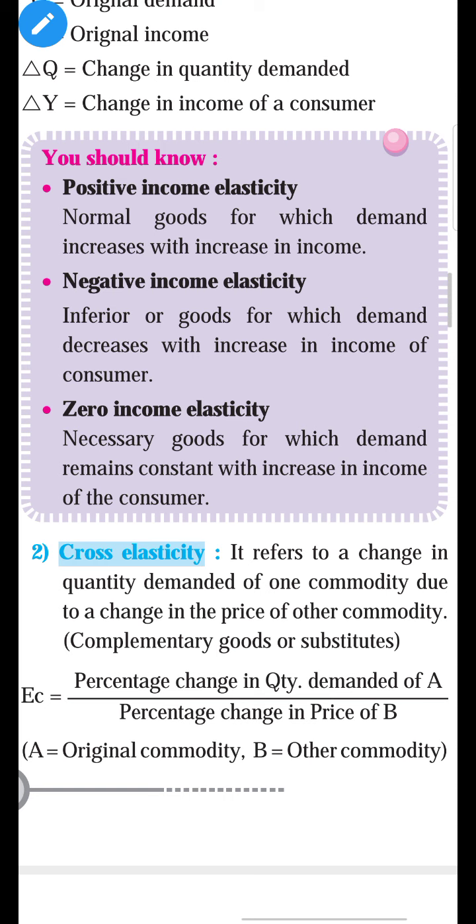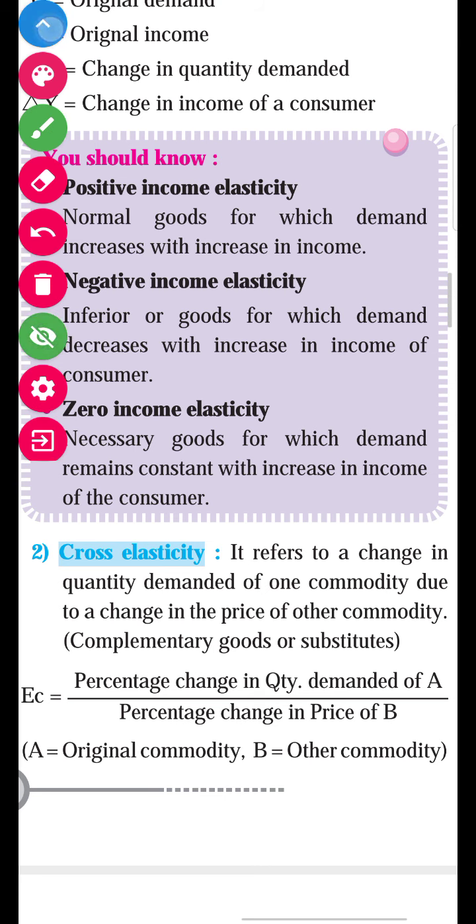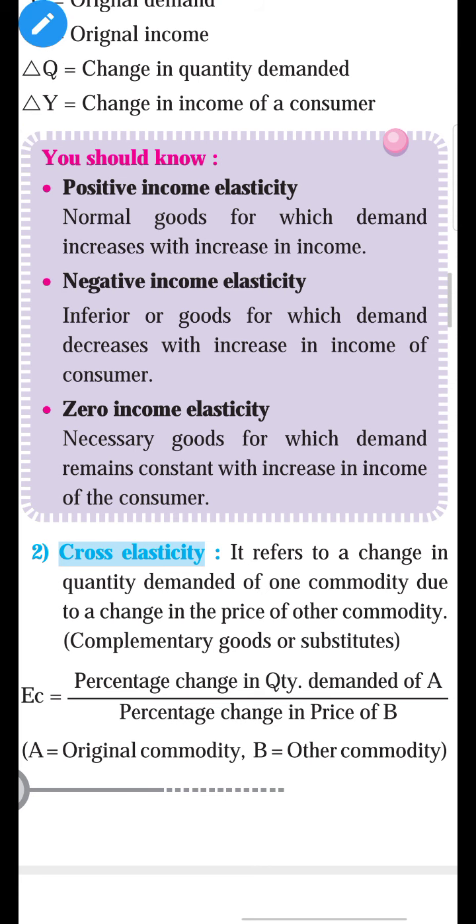So when the consumer tends to buy superior goods, demand for inferior goods falls. So the slope of demand is downward in this case. Already we have seen in the previous video, for the negative income elasticity of demand, the slope of demand is downward.